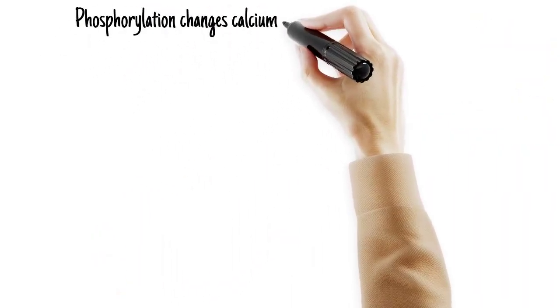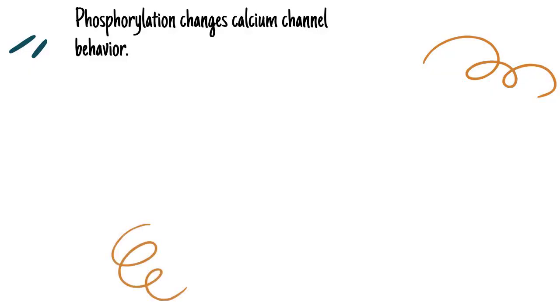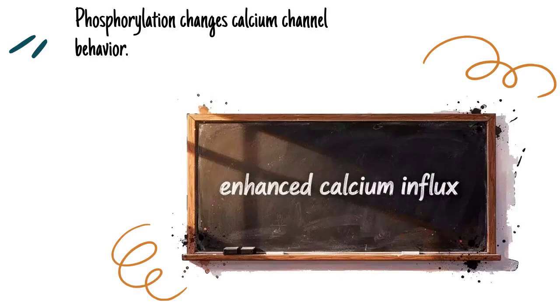Phosphorylation means adding a phosphate group to the channel protein, which changes how the channel behaves. In many cases, this increases the duration of time the channel remains open once activated, thereby enhancing calcium influx into the cell.